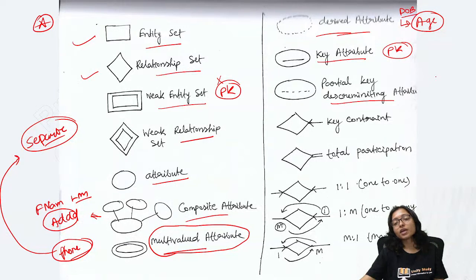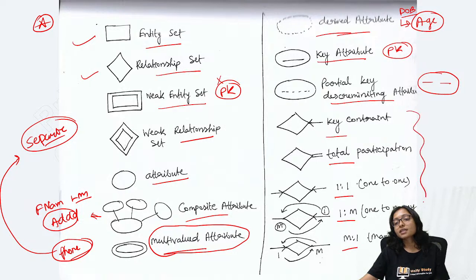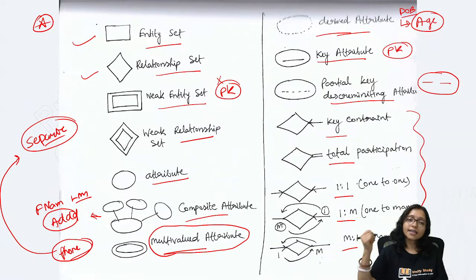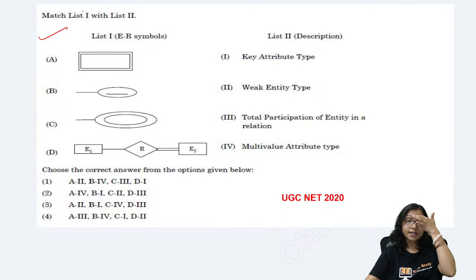Partial key means when you are combining the key with two attributes, then part of that is called the partial key. Other than that, there are some key constraints: total participation, 1 to 1, 1 to many, many to 1. How to do the participation and cardinality, I am coming to that. Do this one first. Tell me what will be the answer. Then I am coming to cardinality and participation.